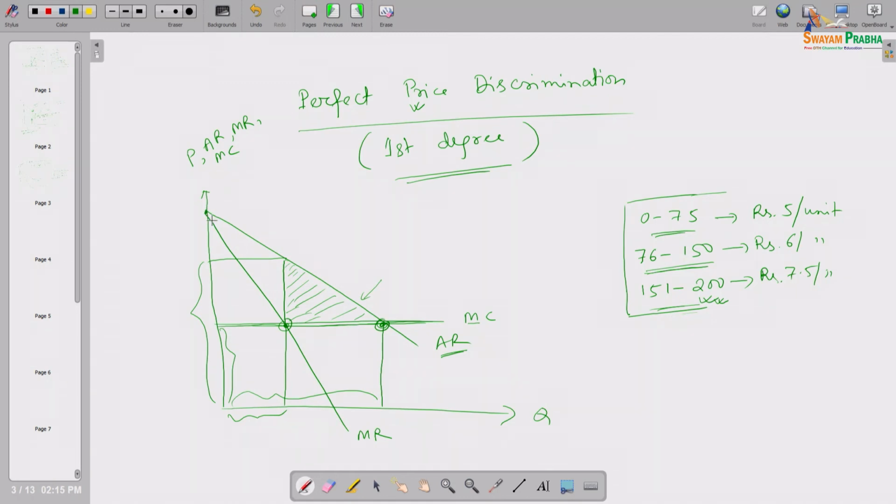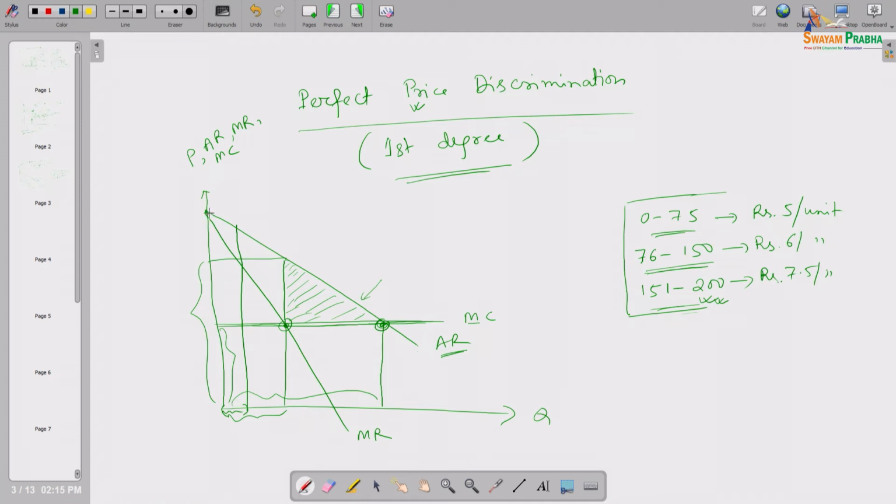Suppose there is the highest valuation customer in this market, the customer who has the maximum valuation for this product. Suppose this is the highest valuation, because the demand curve is starting from there. Suppose that customer is demanding this much of the commodity.